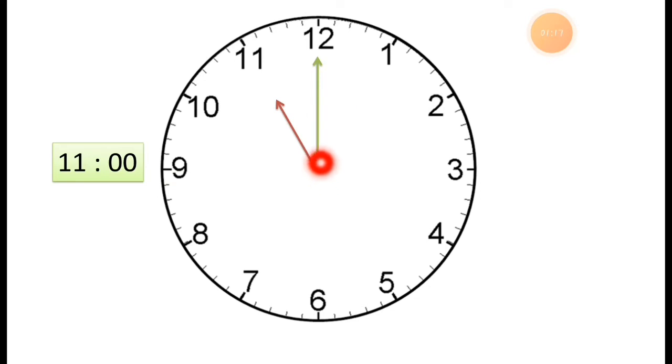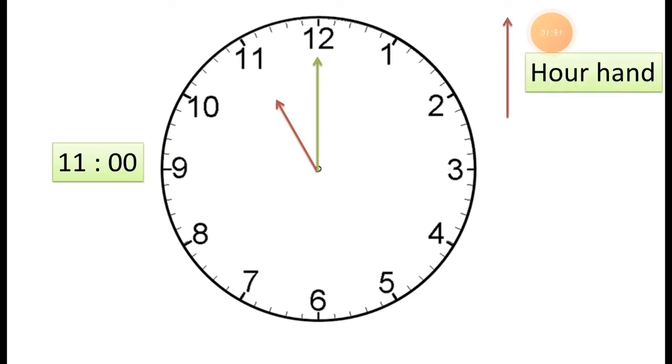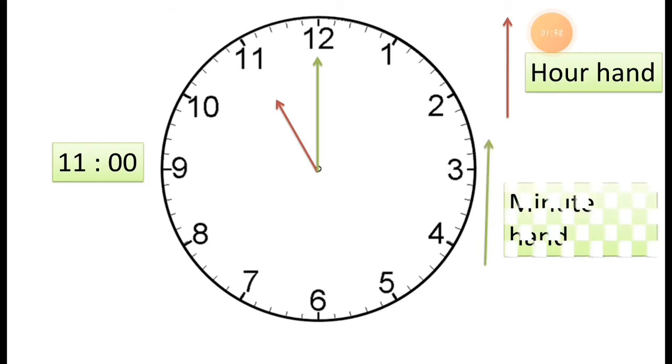So it is 11 o'clock. See this red hand, which is the short hand, it is the hour hand, and the green colored hand is the minute hand. This way, from the given time, you can draw both the hands.